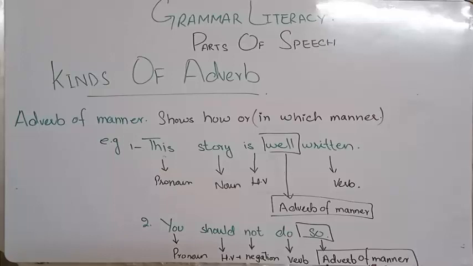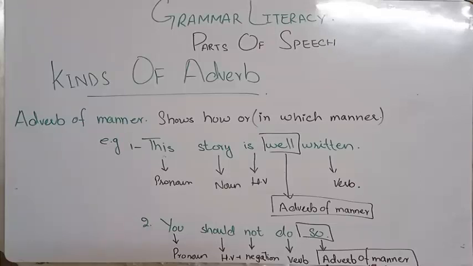Something has to happen in the verb, but the adverb of manner tells us whether it is positively done or negatively done, what kind of manner that thing is having while that thing is going to be performed. So this is called the adverb of manner.